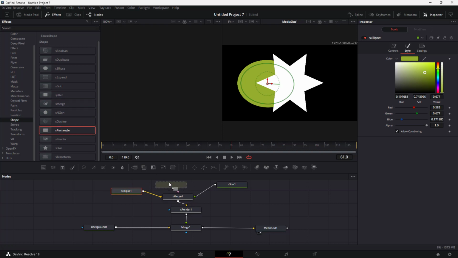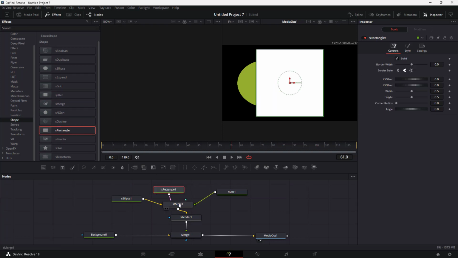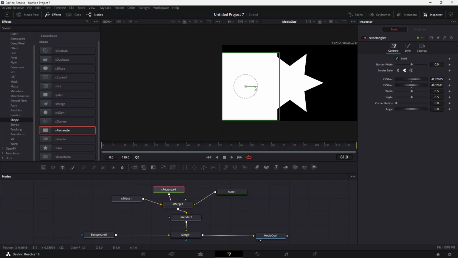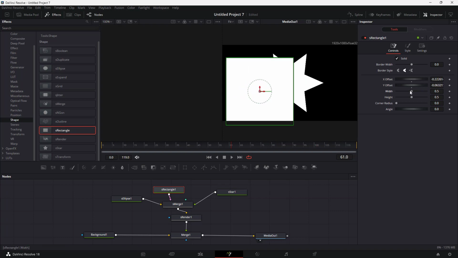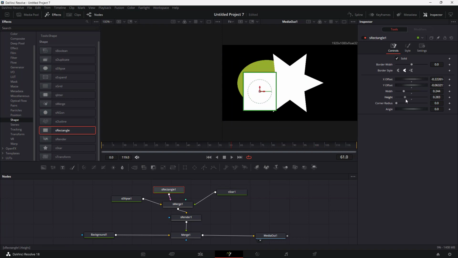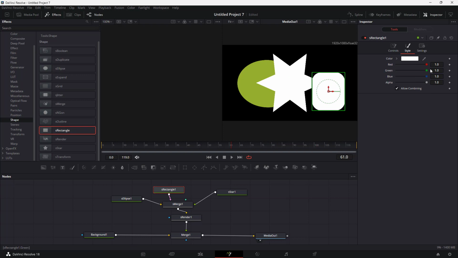So now you can bring in as many shapes as you want and connect them out to shape mirrors right here, and you can go around and resize it right here. You can change around the width, the height right here. You can change around the corner radius over here and place it wherever you want. You can go around over here and change up the style as well.